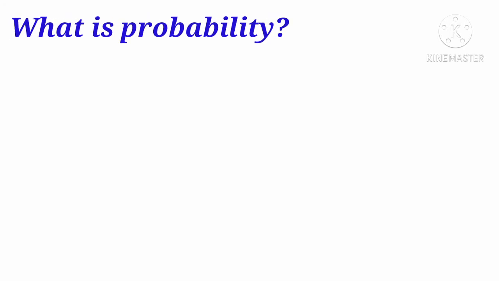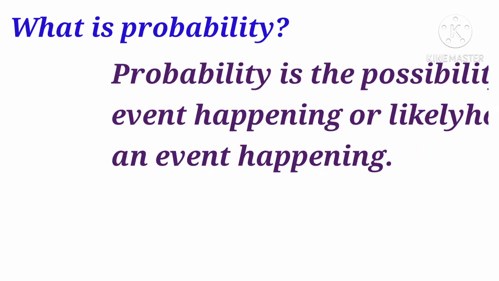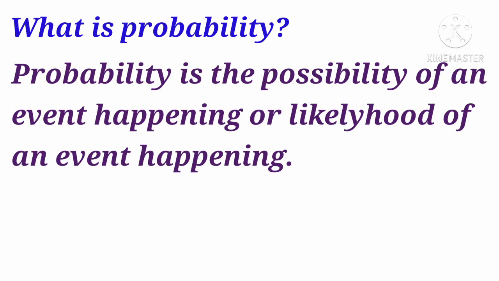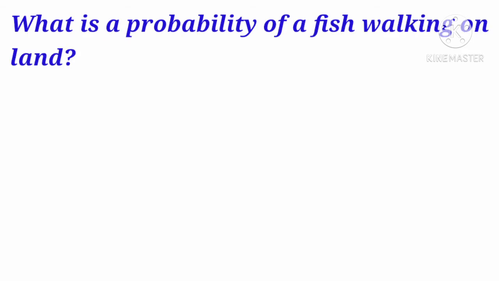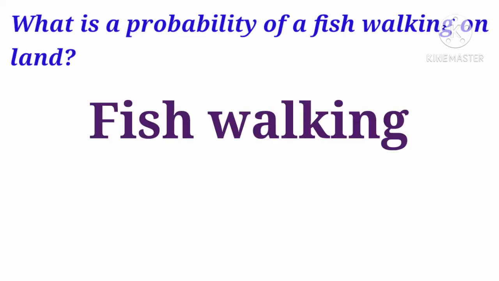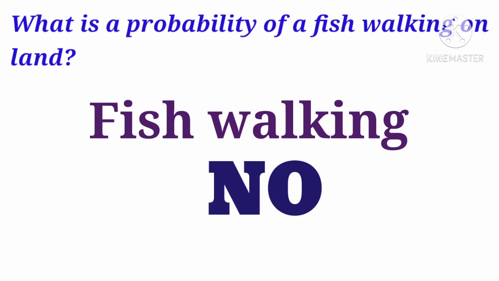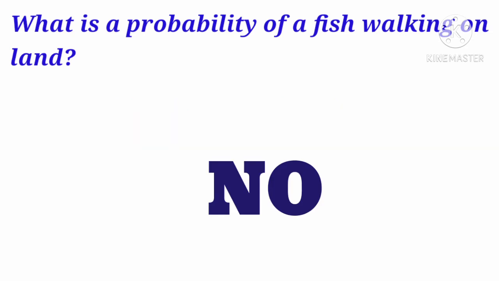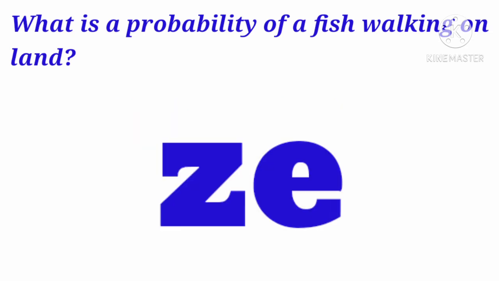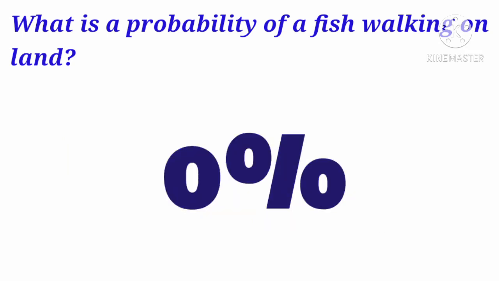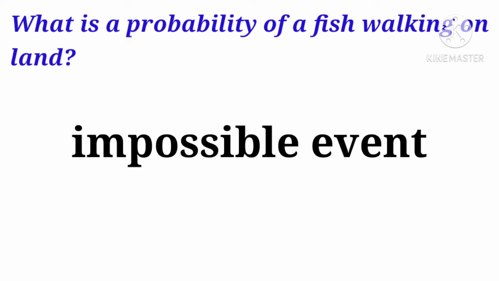So, what is probability? Probability is the possibility of an event happening, or the likelihood of an event happening. What is the probability of a fish walking on land? Fish walking? No, it cannot. The possibility of a fish walking is 0 or 0%. It is an impossible event.